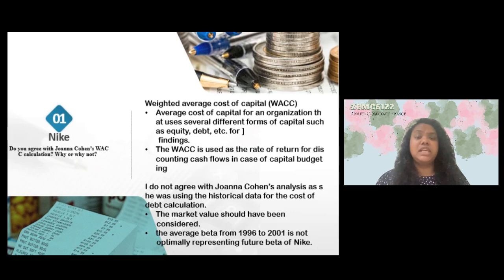So the reason for saying no is because Joanna Cohen has used historical data for the cost of debt calculation. In this situation, market value consideration seems appropriate. On top of that, average beta from 1996 to 2001 is definitely not optimally representative data for the future beta of Nike. So why we do not agree with Joanna will be further justified by my fellow teammate Ashraf.